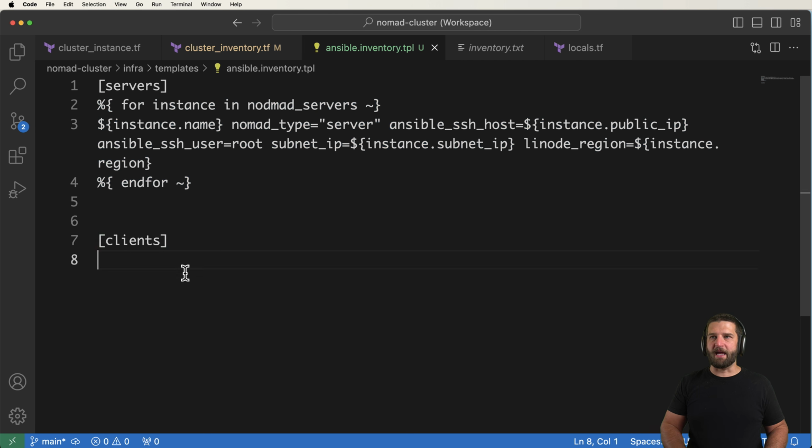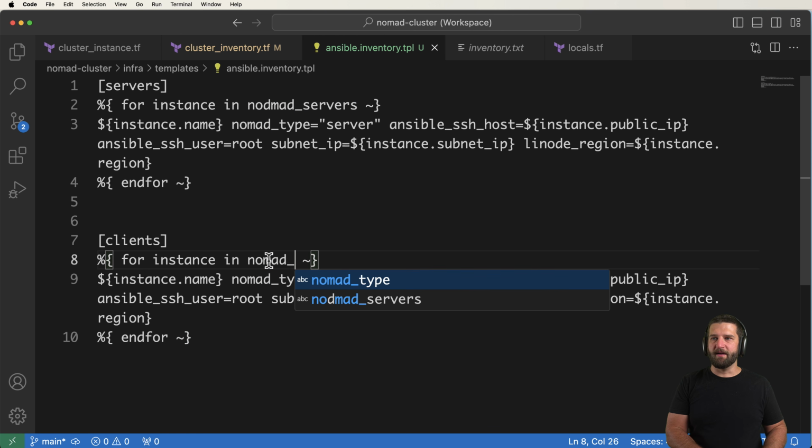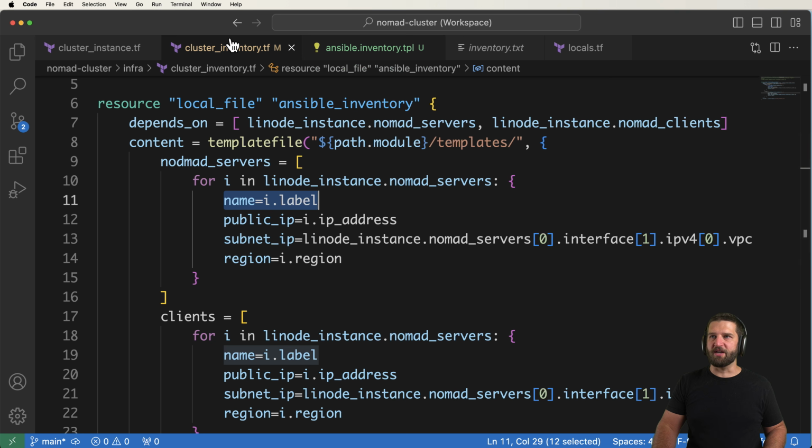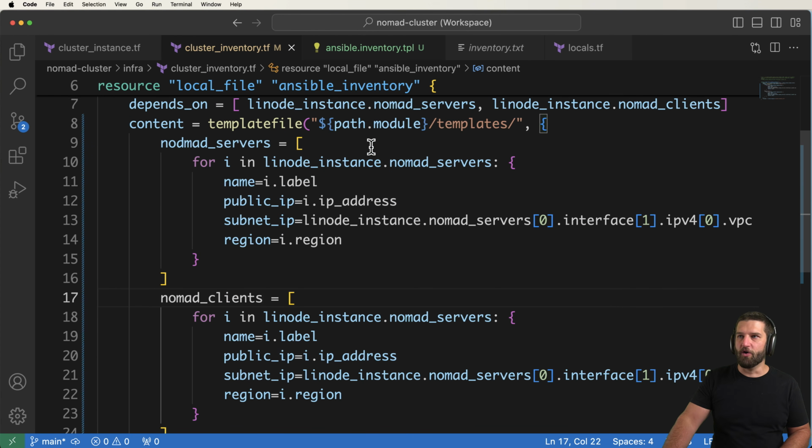And it's going to be the same for both items. This one is just going to be our Nomad clients. So we'll go ahead and change that in our inventory file as well as our context. And there we go. Simple enough, hopefully.